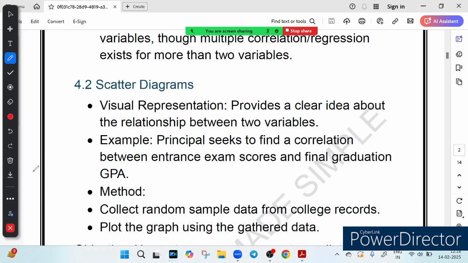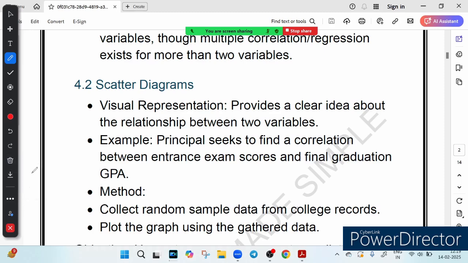So let us give a simple example to make it clear. Imagine a school principal wants to check if a student who scores high in the entrance exam also gets a high final graduation GPA. So the one variable is the entrance exam score, and the principal wants to check if a student who scores high in the entrance exam also gets a high final graduation GPA, right? So instead of just looking at a bunch of numbers, they plot the data on a graph, right?